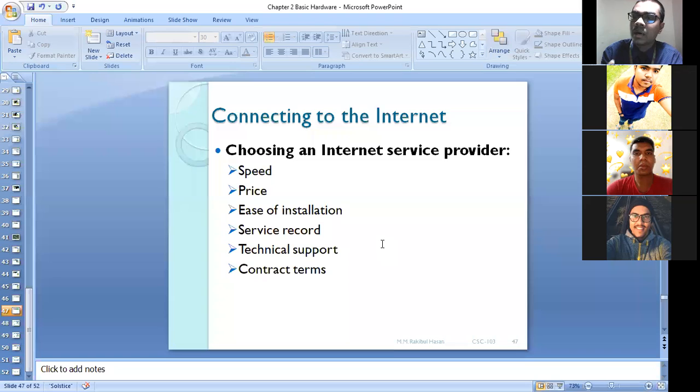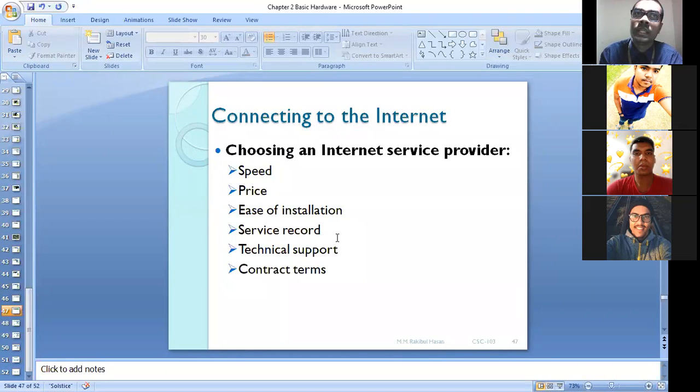Whether other hardware with that optical fiber connection I can easily install at my home or not. Okay, that is the thing. Then service record. Nowadays we are facing this problem in a very severe manner. When the rainy season comes, their broadband connection is interrupted from time to time. They need to give us proper service at that time, because of storm and rough weather their devices might not work properly. At that time they have to give us service.